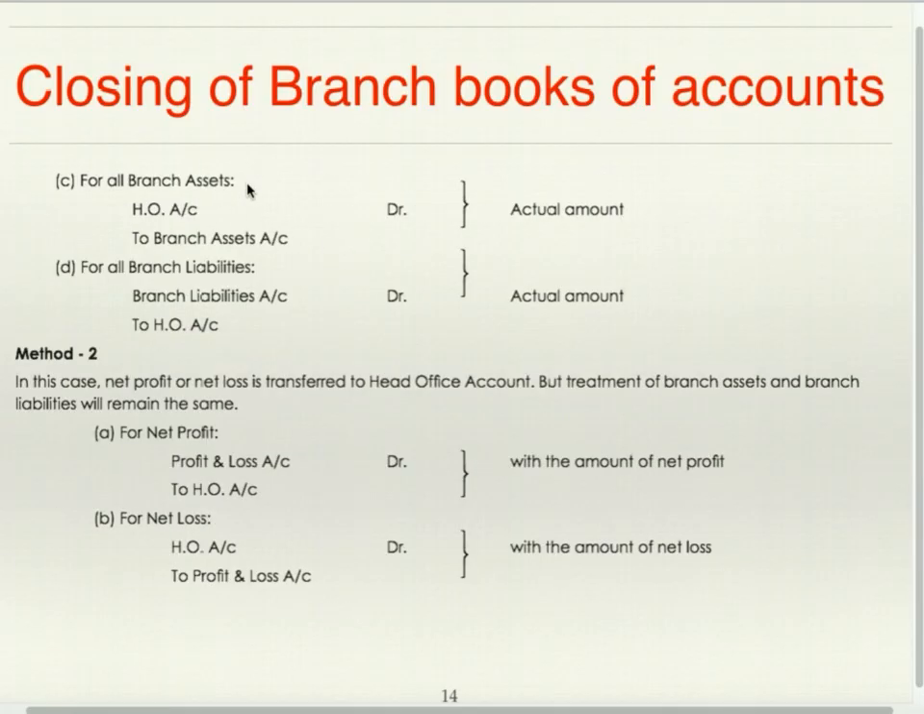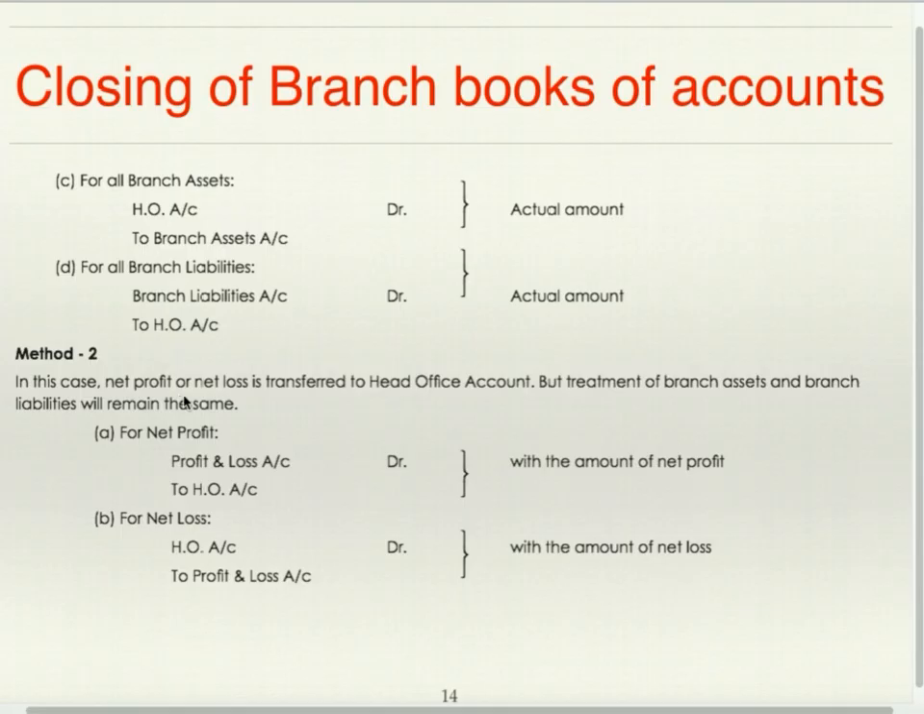For all branch assets, head office to branch assets. Assets have debit balance. For closing this, asset account will be credited and it is closed by transferring it to head office. Liabilities have a credit balance, and are to be closed by transferring to head office. For all branch liabilities, account debit to head office account.